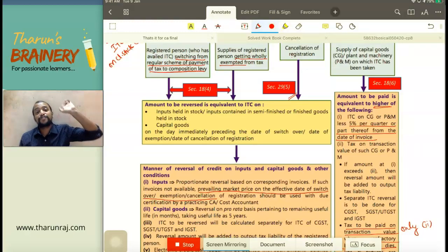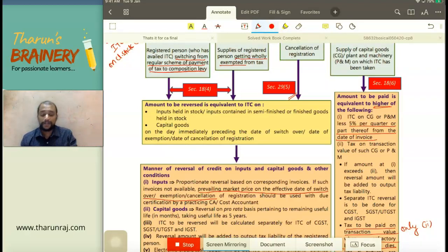So what if it is purchased before the GST regime? At that time, through Tran 1, the credit would have been transferred. So therefore, that ITC you take. So anytime it would have been purchased, take that ITC on the raw material which is in the stock. Then identify WIP. On the WIP, whatever is the raw material content, whatever is the ITC on that, you take. Then find the finished goods content. In that, what is the raw material? That raw material, whenever it is purchased, ITC. So these three ITC: in the closing stock, RM, WIP, FG. RM in WIP, RM in FG. So these three RMs, whatever ITC you have taken, that should be reversed.